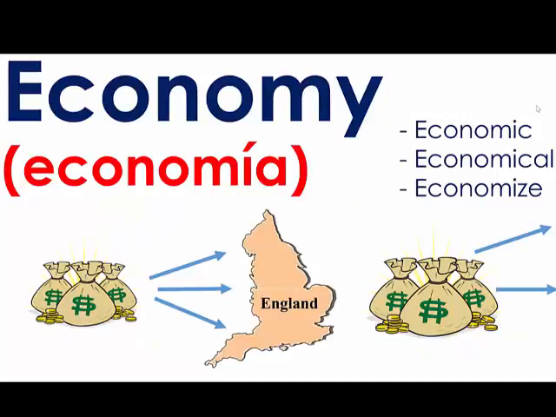The word economy in itself refers to the way that a country earns and manages and spends their money. So every country, every town, every city, every state has its own economy. How does the city of New London, for example, make money, spend that money within our city, and then spend that money potentially outside of our city? Right? So it's that process of incoming money, how do we organize it, and where do we spend it? And an economy, you can remember, has to do with money because the letters that spell out money are in the word. So economy, you should think the word money.